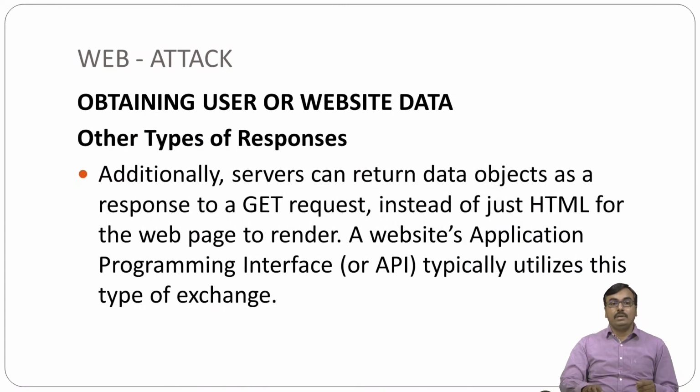The other type of response: the server can return a data object as a response to a GET request instead of just HTML for the web page to render. A website's API typically utilizes this type of exchange. So many types of formats are available for getting such kind of data, like JSON, like XML. In this form we will get the data through the API.